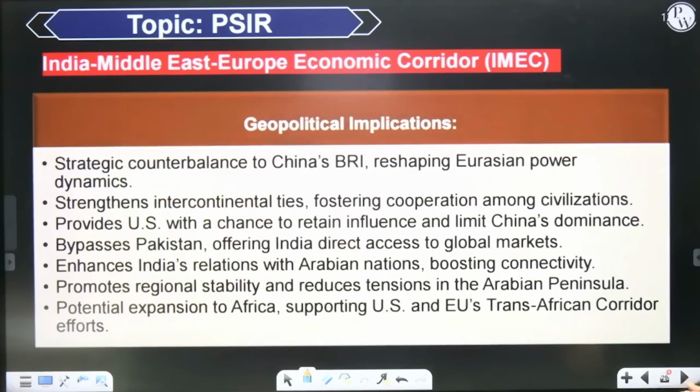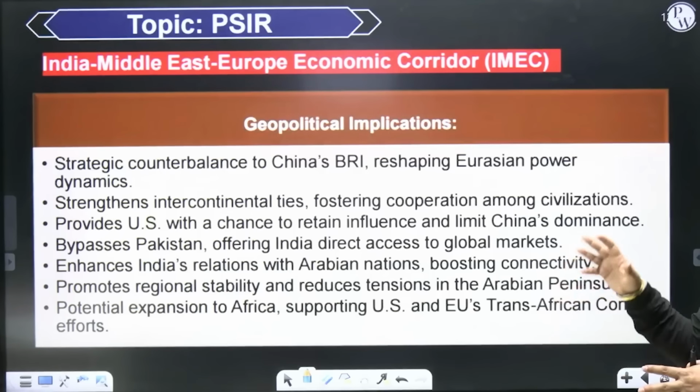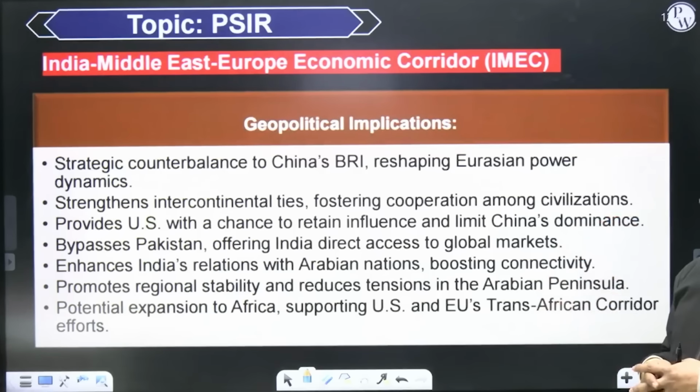So, what will be its geopolitical implication? The first geopolitical implication would be that it will help in providing a counterbalance to China's Belt and Road Initiative and thereby reshaping Eurasian power dynamics. China will not remain the only power that controls the destiny of this entire region.